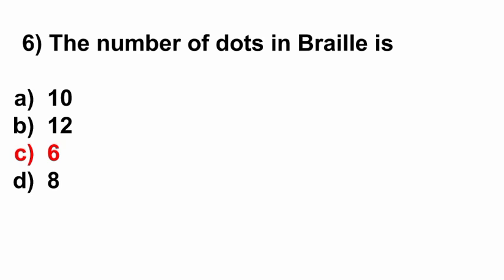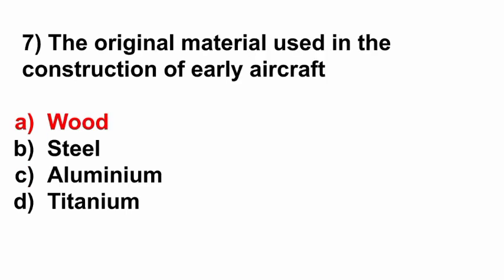Sixth question, the number of dots in braille is. Options: 10, 12, 6 and 8. Here the correct answer is option C, 6. Seventh question, the original material used in the construction of early aircraft. Options: wood, steel, aluminium, titanium. Here the correct answer is option A, wood.